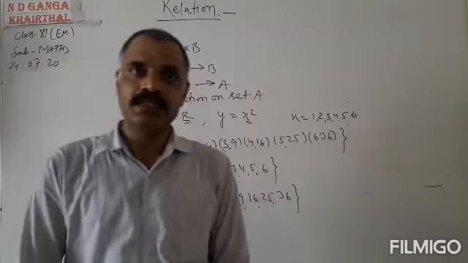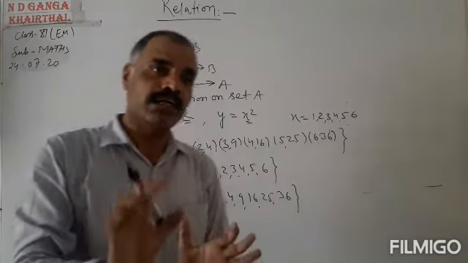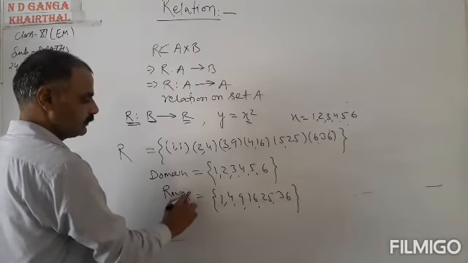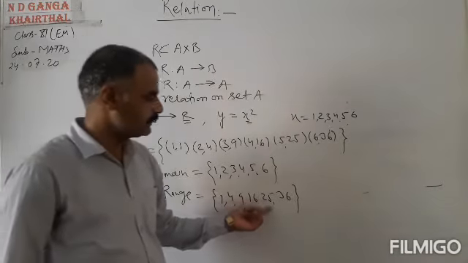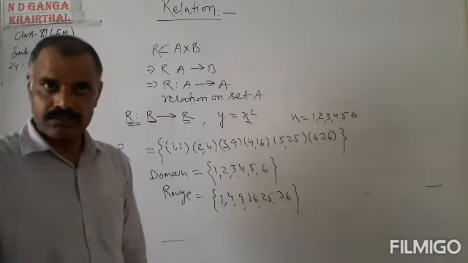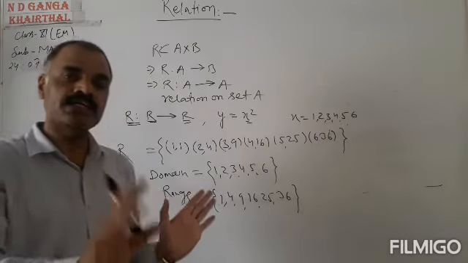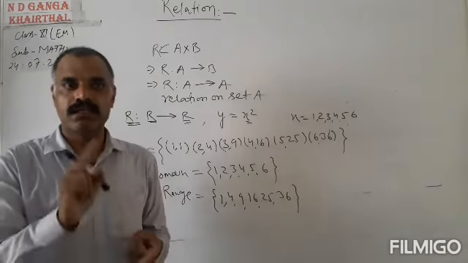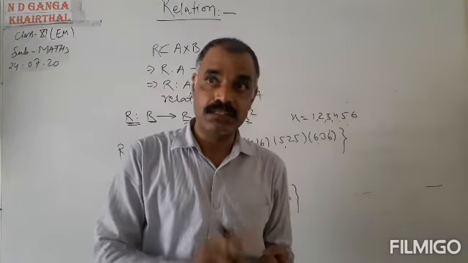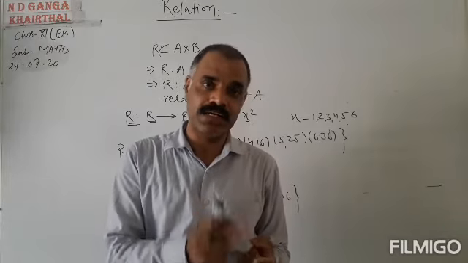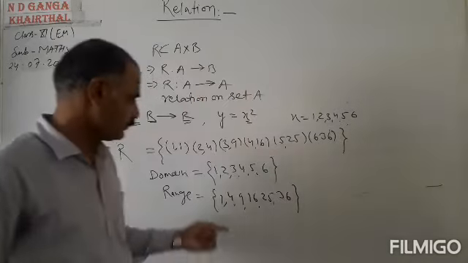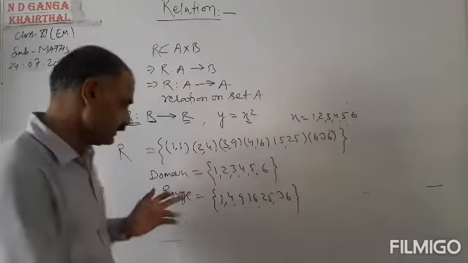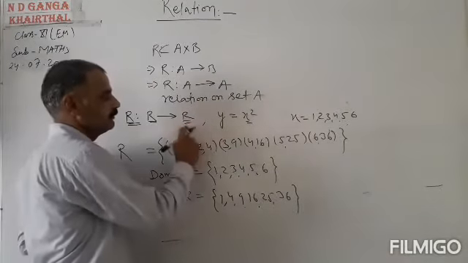This set of images is termed the range. So range is equal to 1, 4, 9, 16, 25, 36. Okay, so range is also clear. Range is the set of second elements. Range can be defined in two ways: range is the set of images, and since images are the second elements, range is also the set of second elements. So the range is 1, 4, 9, 16, 25, 36. Now this range is taken from the second set Y.